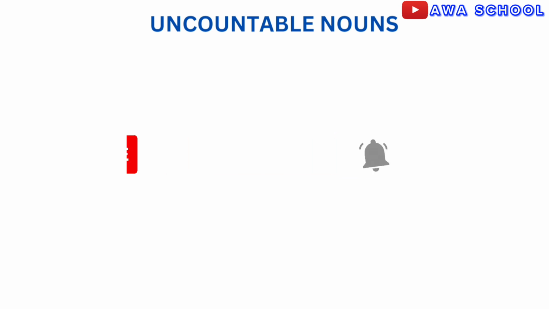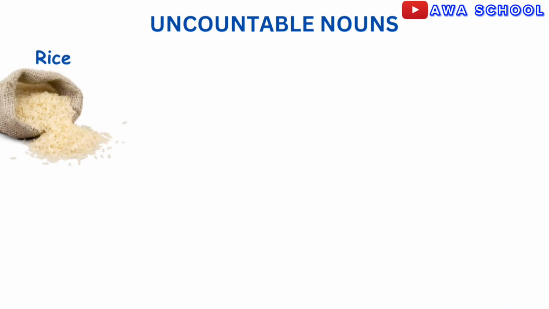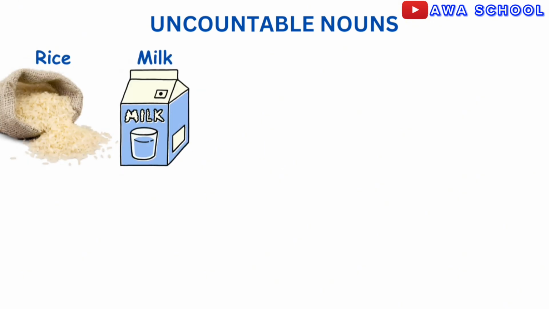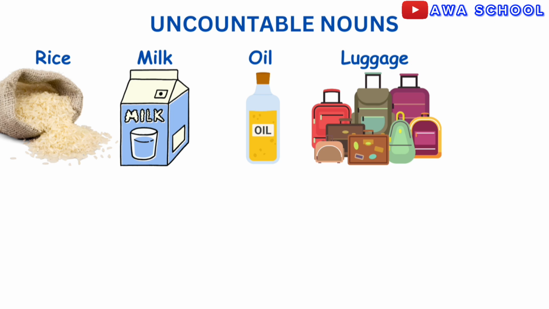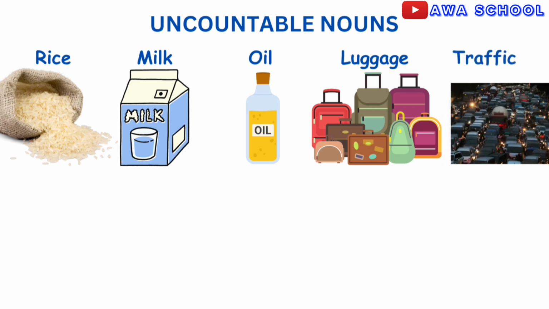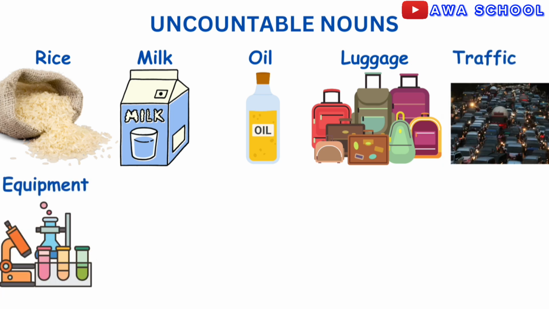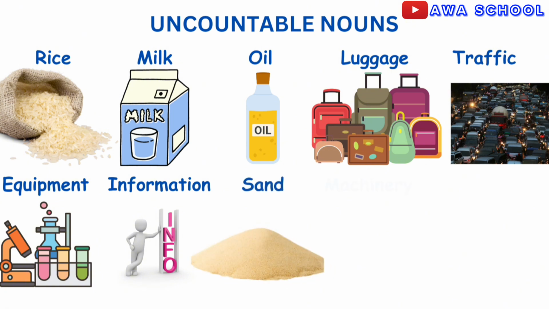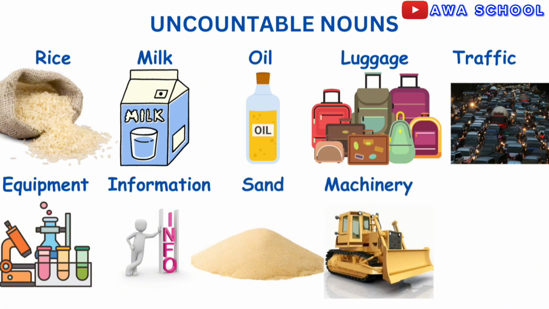Examples include rice, milk, oil, luggage, traffic, equipment, information, sand, machinery, and property.